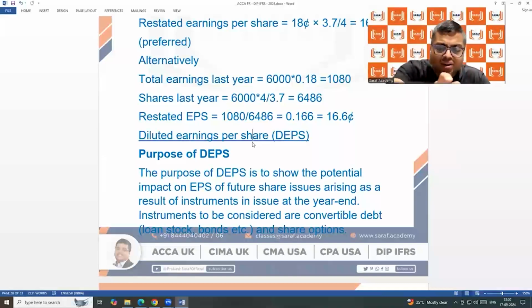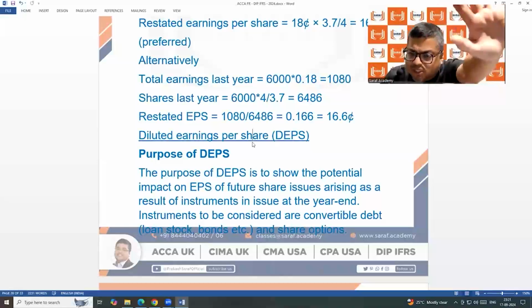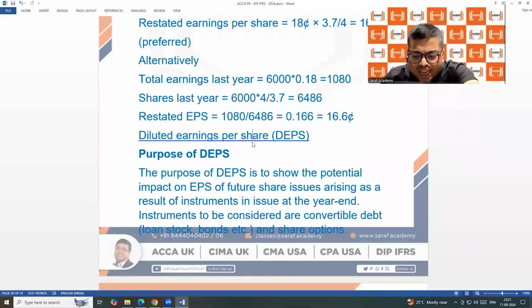The accounting body is saying that when you have potential instruments, when you have in March 24 these types of securities in your company, which are going to become shares in future, because of which the EPS is going to go down. So in March, you need to calculate along with the basic EPS, which we have discussed, the diluted EPS also.